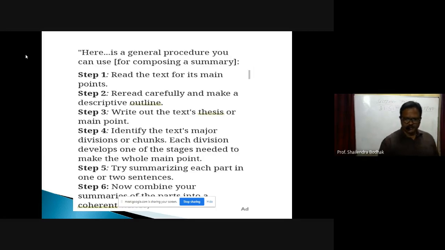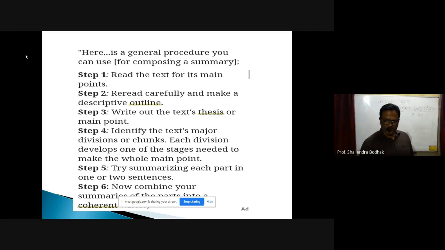Now here is a general procedure you can use for composing a summary. Now see step 1. Read the text for its main points. While reading, you have to underline. You can take a pencil and underline the main points which you find important, or which you feel should come in your summary.